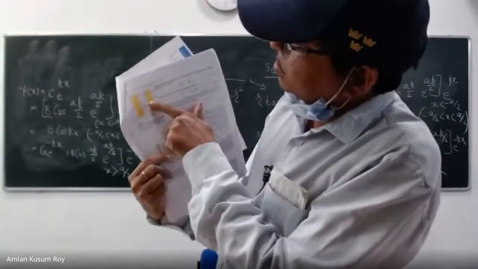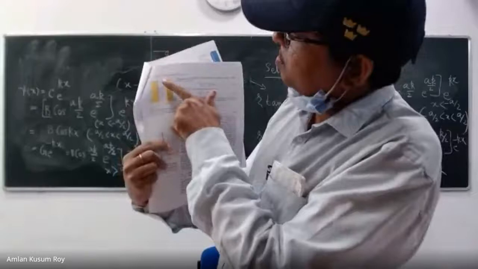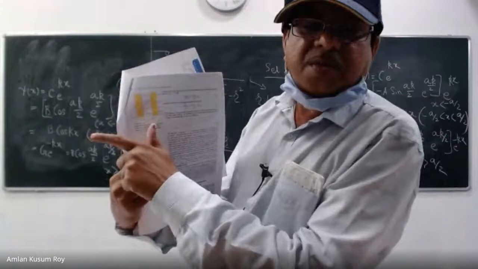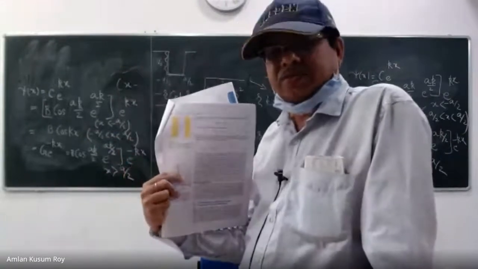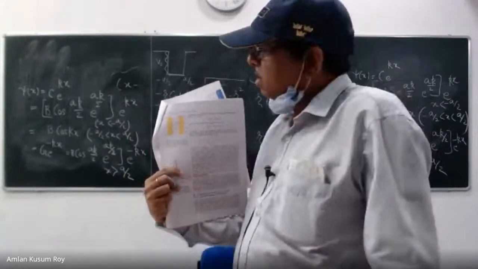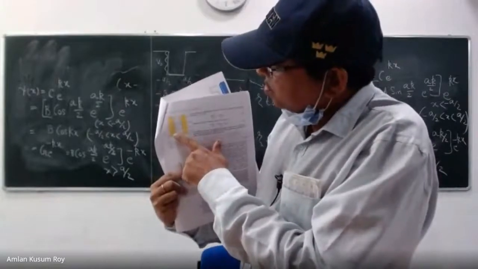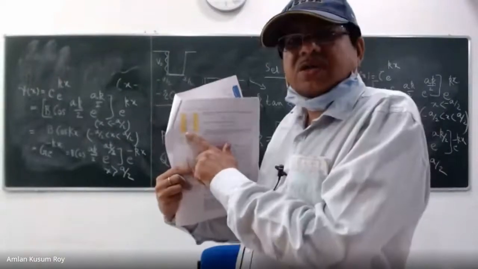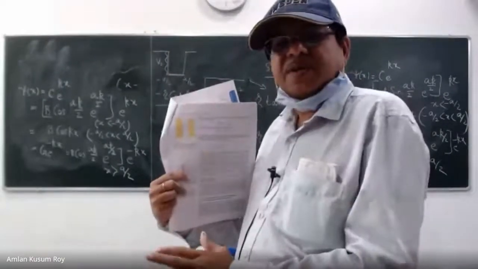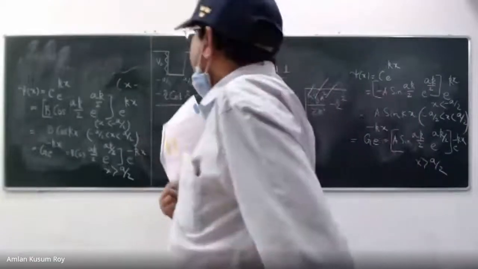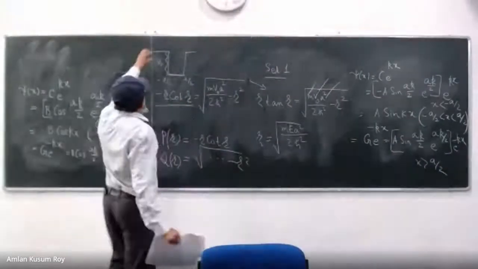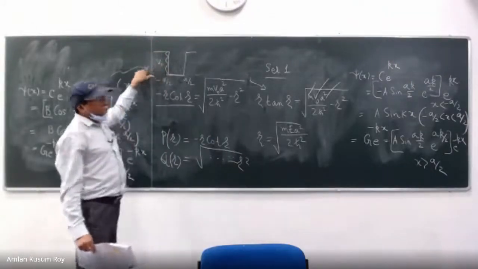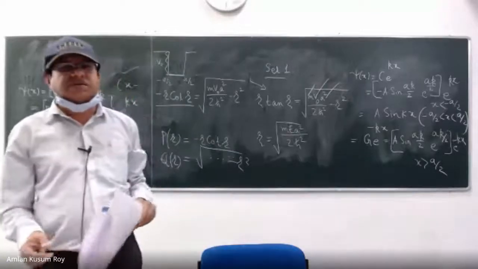This is the length of the box. Sorry, this is the boundary of the box. The wave function has not become 0. Your wave function has gone beyond the boundary, even if the energy is less than V0. You see that? It was never possible in the particle in a box problem. Your wave function just stopped there. You saw that those wave functions vanished there. But here the wave function did not vanish. Because of this little change in the box, your wave function has actually leaked into the classically forbidden region.